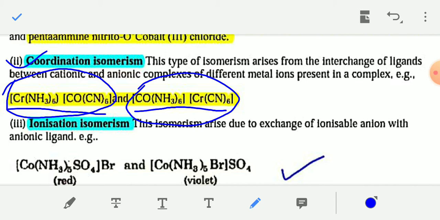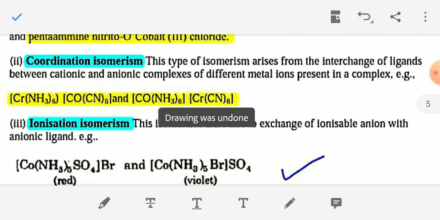These two isomers are coordination isomers because in these two examples, interchange of ligands occurs. If you interchange ammonia with cyanide ligand and cyanide with ammonia, you will get this structure.